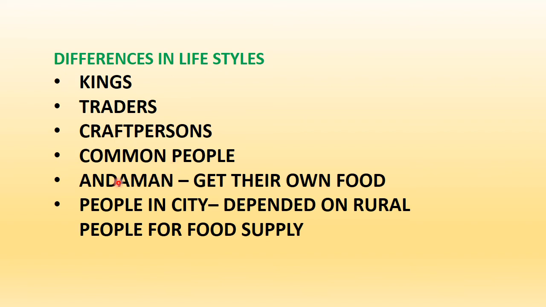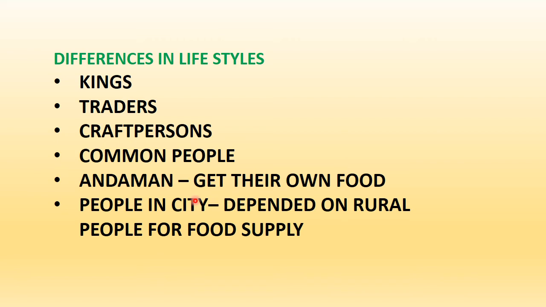Then coming to different regions, because as I told you in the last session, history is studied geographically, and geography is studied historically. If we look at the Andaman region of India, because of their geographical location, people could have their own food, and the source was fishing, so they were not dependent on others. They were independent as far as their food procurement was concerned.